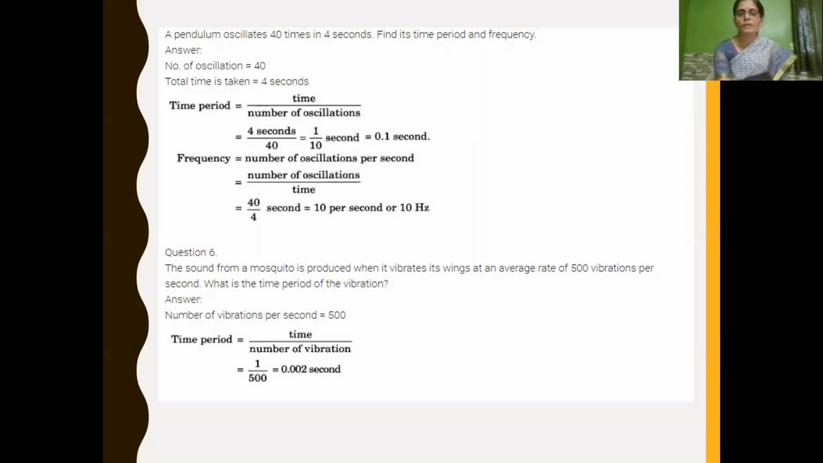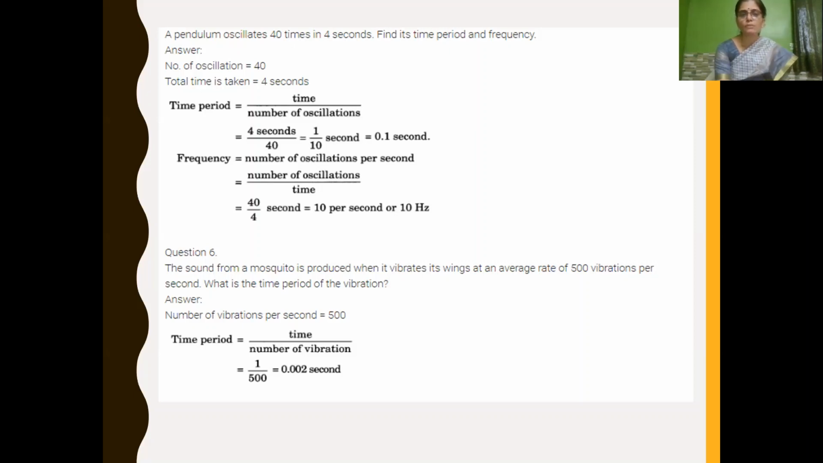Next question. The sound from a mosquito is produced when it vibrates its wings at an average rate of 500 vibrations per second. What is the time period of vibration? So in 1 second, 500 vibrations take place. So time period is time upon number of vibrations. So it is 1 upon 500. If you reduce it, you will get 1 divided by 500. You will get 0.002 second.